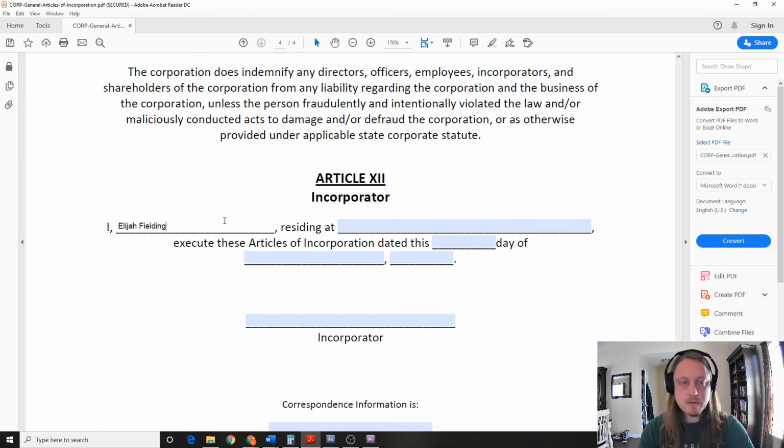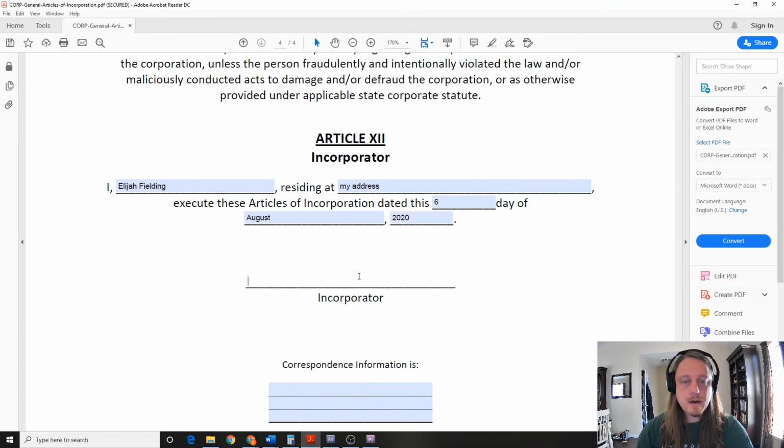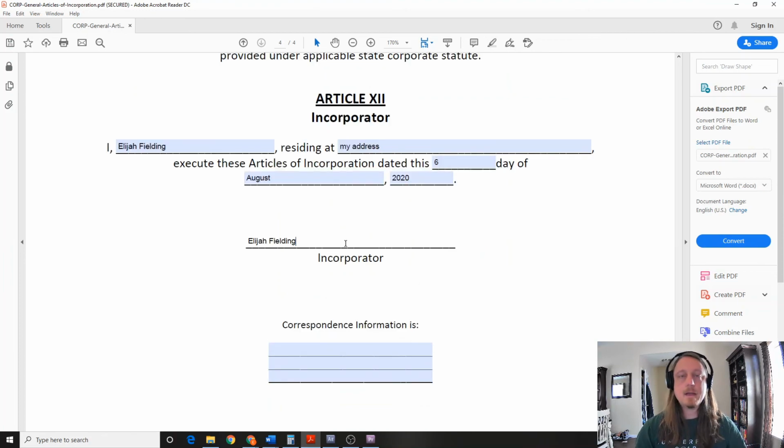Elijah Fielding, the person who is setting it up, which resides at my address, execute these articles of incorporation, dated this, and today's actually the 6th of August. That's what I'm working at right now. So I set this up the 6th of August, and I am signing that this is the real deal. And that's it. That's all you gotta do.